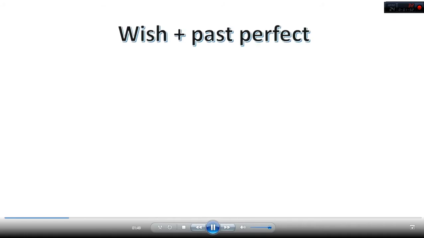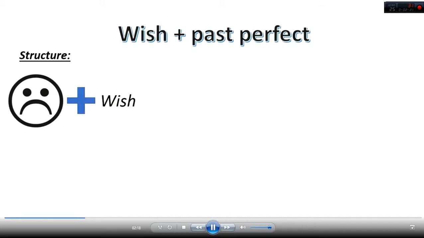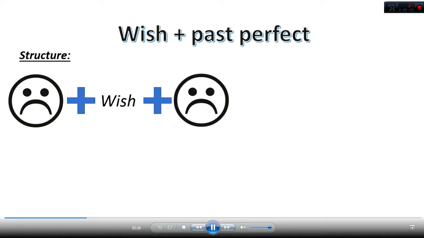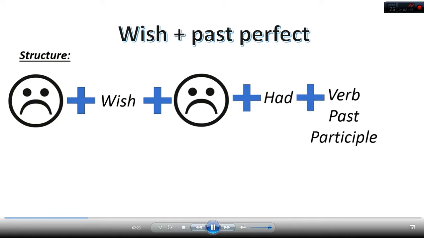We use the word wish when we are talking about something that we were expecting to happen in the past, but it might not have happened. In this case, when we use wish plus a past perfect, we are expressing something that we wish had happened in the past. It can be a possibility or an imaginary situation. The grammar is subject plus wish plus a secondary subject plus had plus a verb in past participle plus a complement.